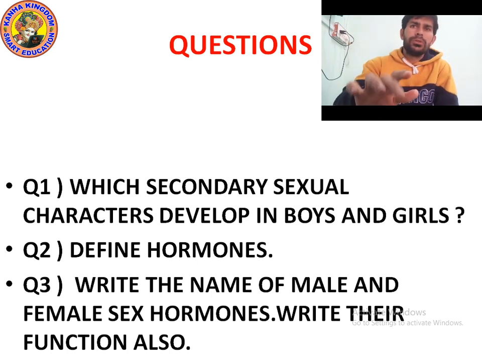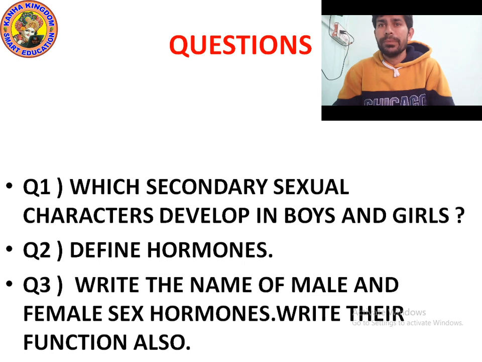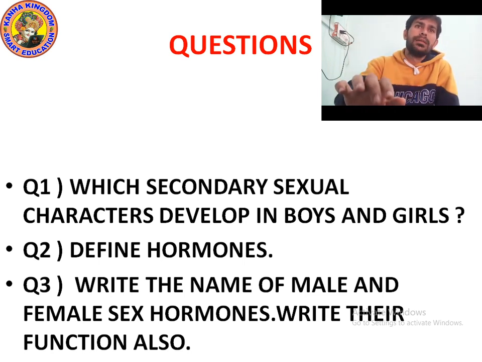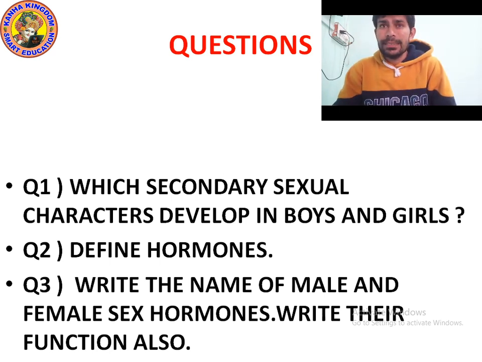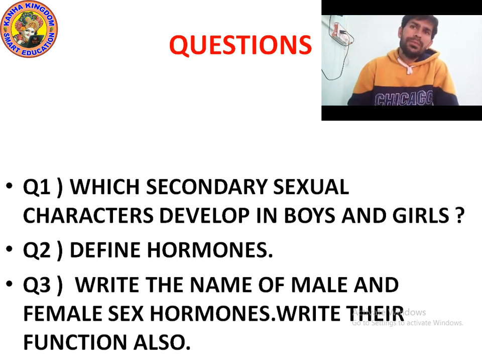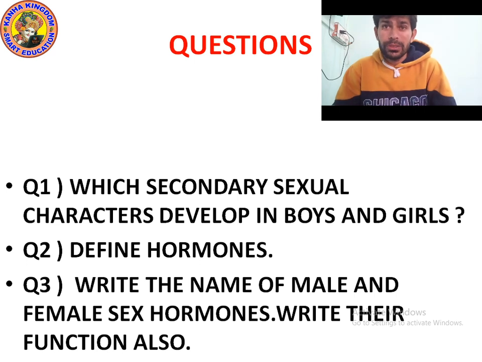Now question number 3: write the names of the male and female sex hormones and their functions. The male hormone is testosterone. The testes produce testosterone, and the female hormone is estrogen. The ovary releases estrogen. What is the function of testosterone? It causes hair growth. In the ovaries, the female hormone estrogen makes the breasts develop.